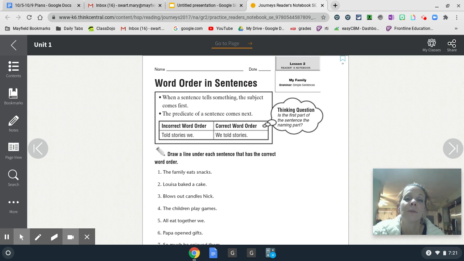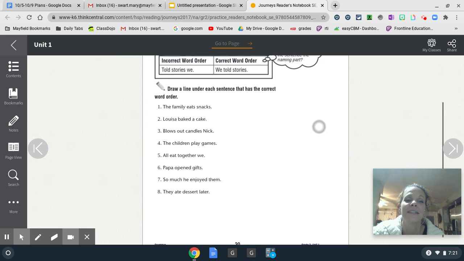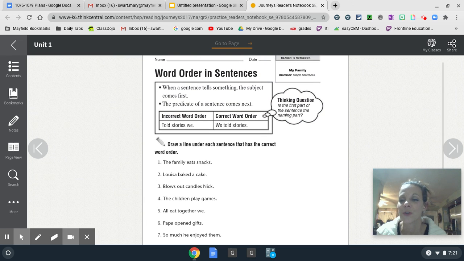When you are finished with page 20, please take a picture and submit it to your Dojo portfolio. Good luck.